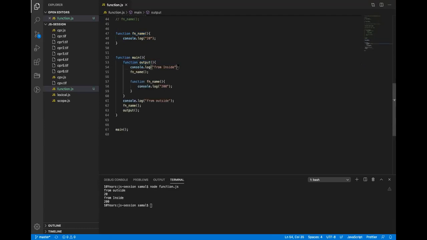Then the output function is called, and it will print from inside and this function name. In the output function, an fn name is defined here, so it will use that, and that is why it printed 200. I hope this is clear now.